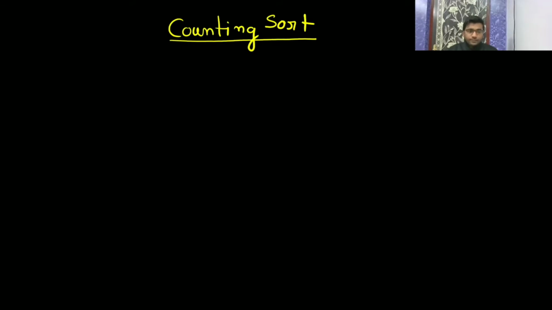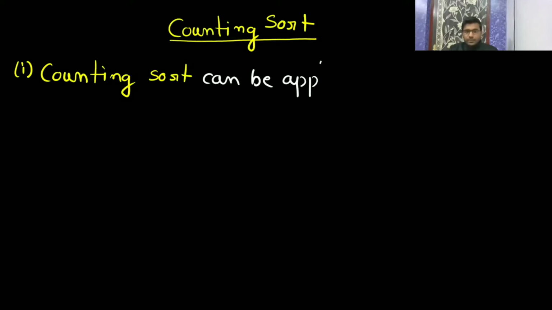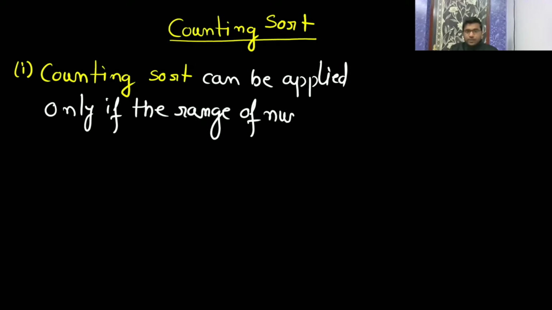Let me give you an example. The first point you write: counting sort can be applied only if the range of the numbers is known. You should know the range of the numbers, then only you can apply counting sort.